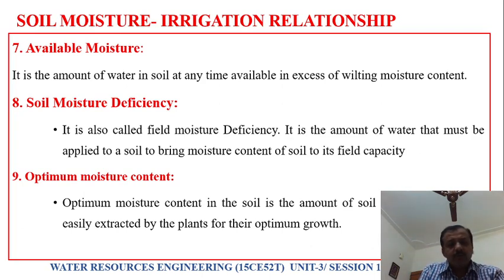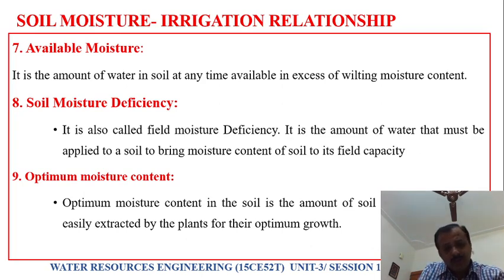Then, soil moisture deficiency. What is soil moisture deficiency? It is also called field moisture deficiency. It is the amount of water that must be applied to the soil to bring the moisture content to the field capacity. You see, it reached the stage of permanent wilting point. There is no water there. All the available water has been extracted.